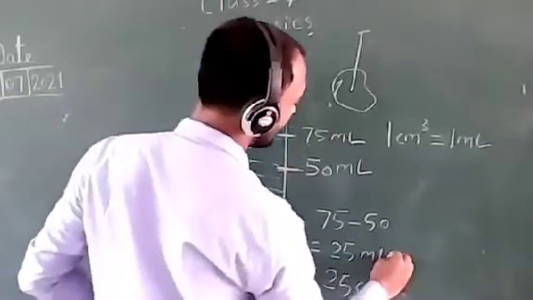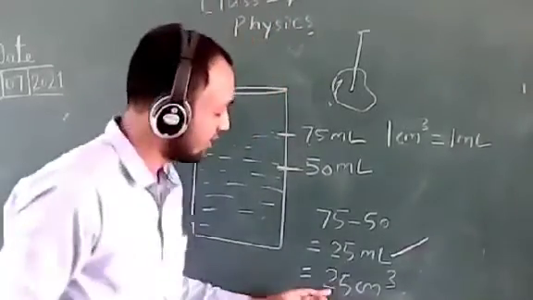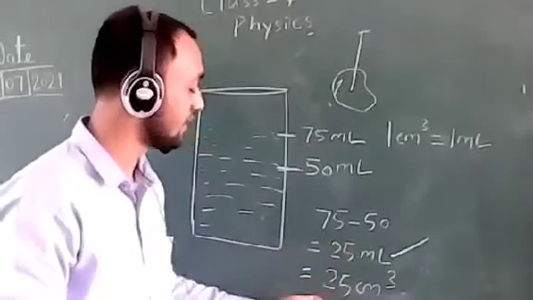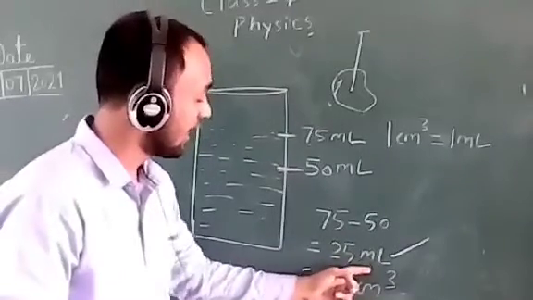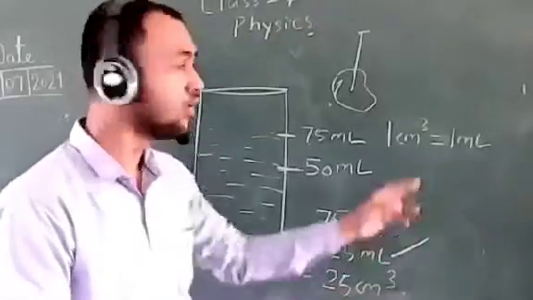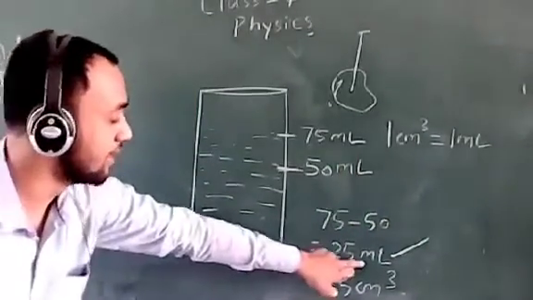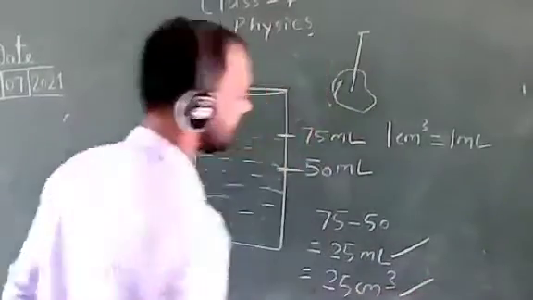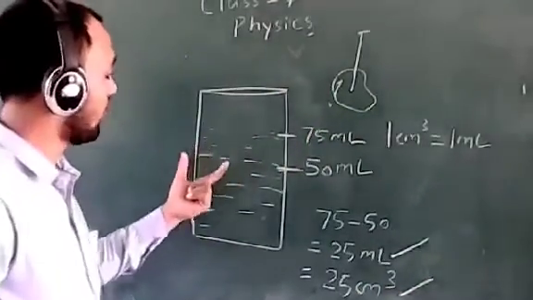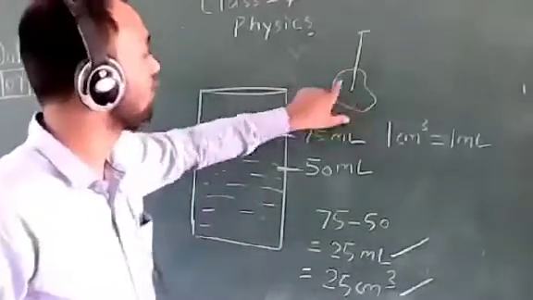Whoever gave 25 ml, that is also a right answer. But if the question asks for the volume in centimeter cube, the answer will be 25 centimeter cube. We just write centimeter cube in place of milliliter, because 1 milliliter is equal to 1 centimeter cube. So 25 centimeter cube and 25 milliliter are both right answers. Okay, this is the method for calculating the volume of an irregular solid.